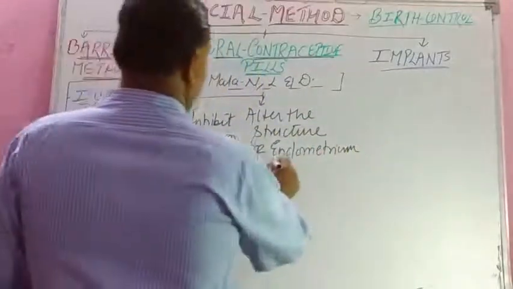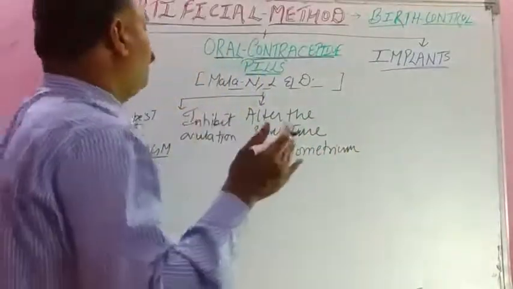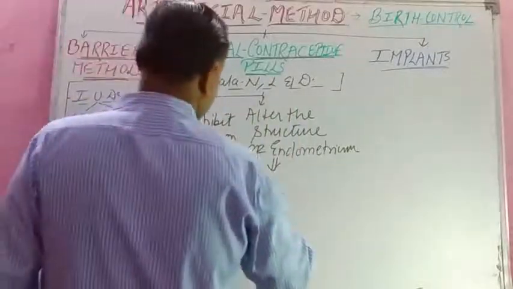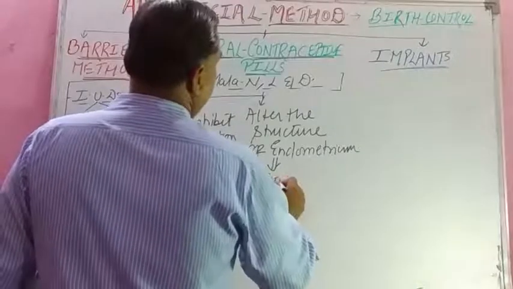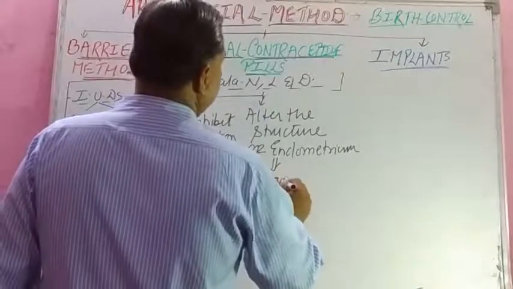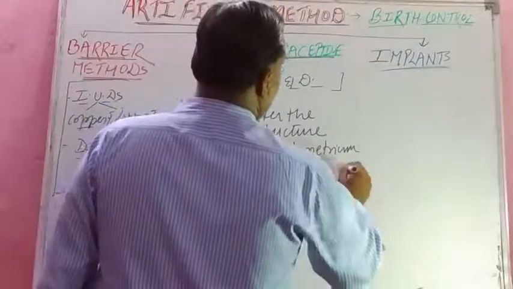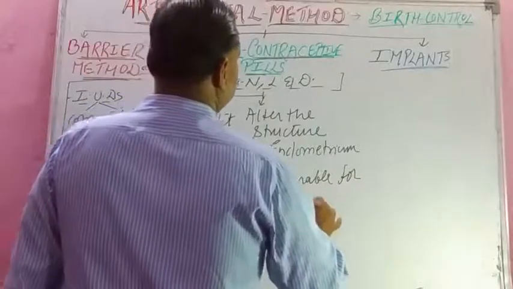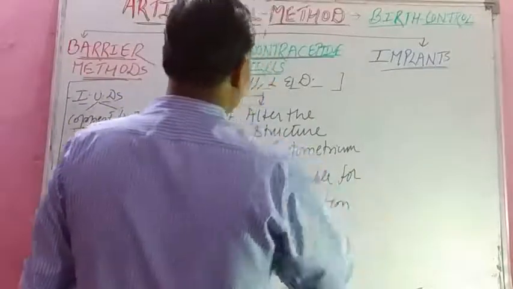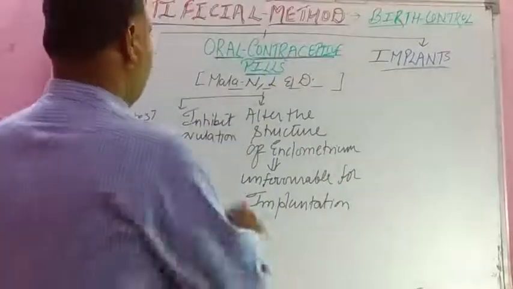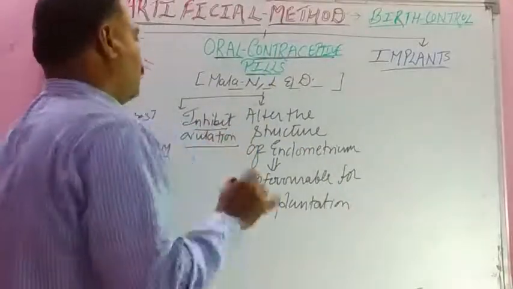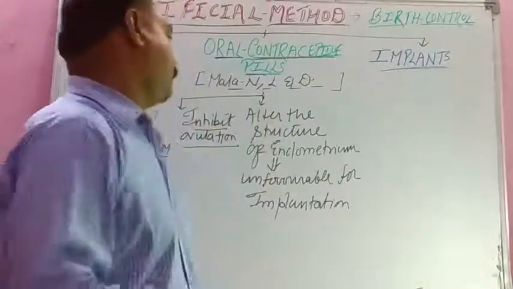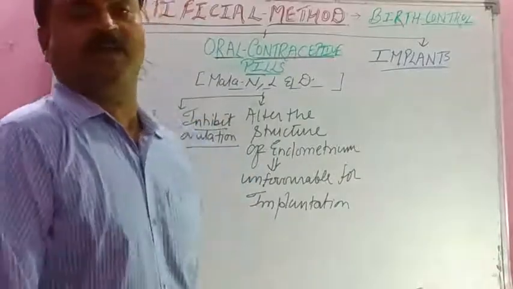And if there is alteration of the endometrial structure, naturally it will provide unfavorable condition for implantation, making it unfavorable for implantation, isn't it? So these hormonal pills inhibit ovulation, first factor. Second, they alter the natural structure of endometrium, making it unfavorable for implantation.